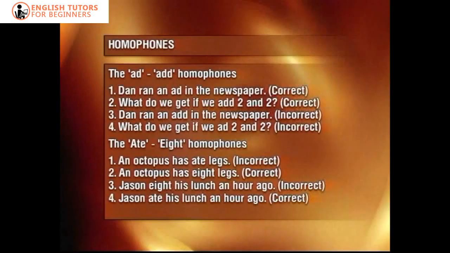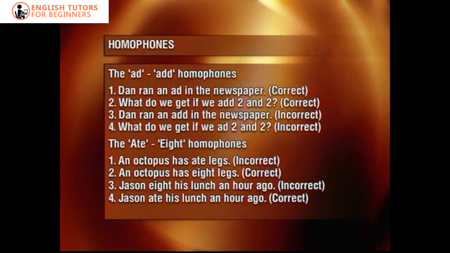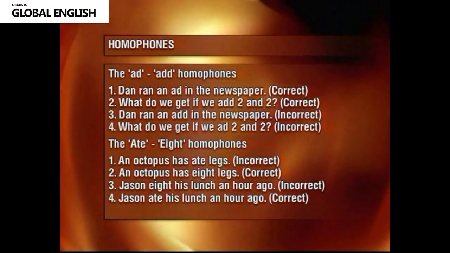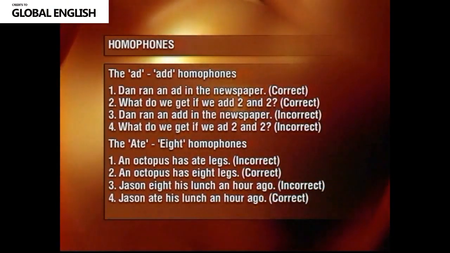Words that sound the same are confusing, no doubt. Homophones are even more confusing because of the differences in spelling between word pairs. Let's take a look at some examples. The add homophones. 1. Dan ran an ad in the newspaper.